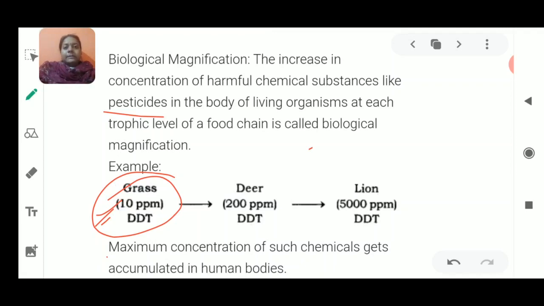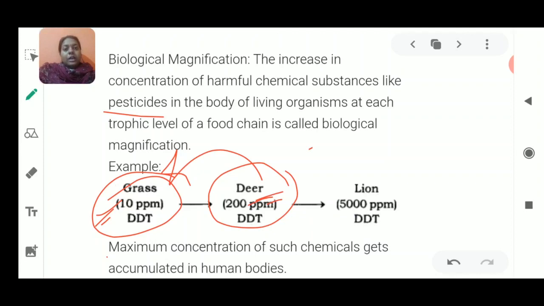Now as long as the grass is growing over there, the DDT is entering the body of the grass, inside the parts of the grass. Now what happens if this deer is eating this grass which is full of DDT? This DDT will reach that deer's body.